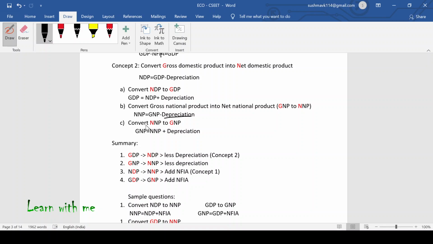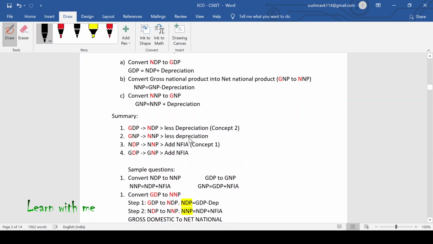Now, it says to convert net national product to gross national product. Again, if you have to calculate gross national product, you have to add depreciation to net national product. Very easy, right? If you understand this, trust me, it is very easy for you. Okay. Now the summary. Let us see the summary.